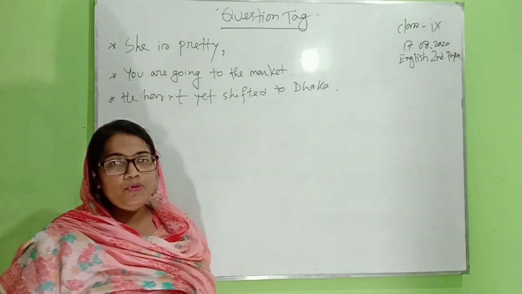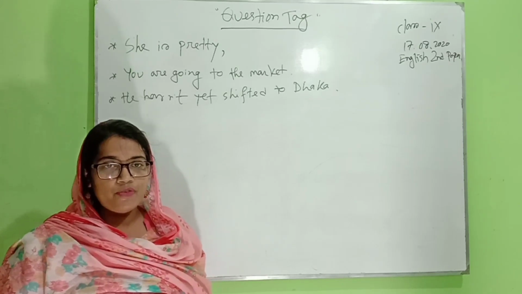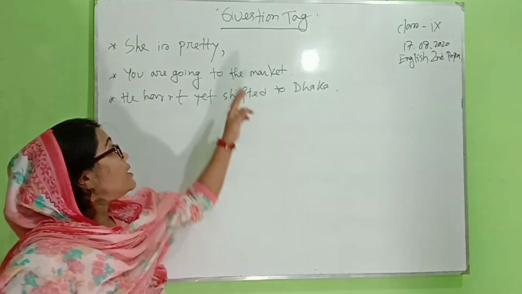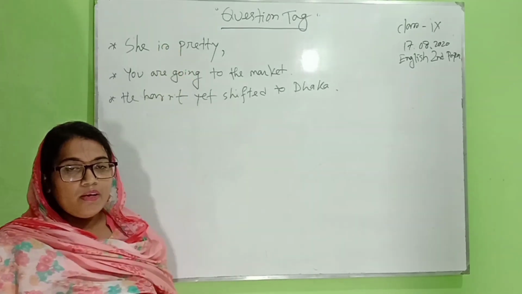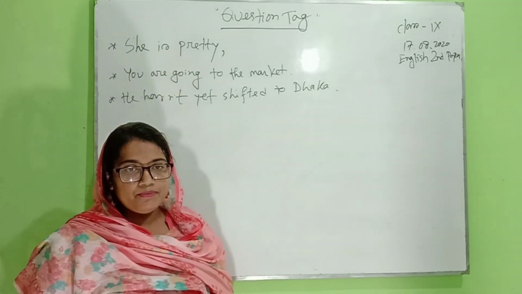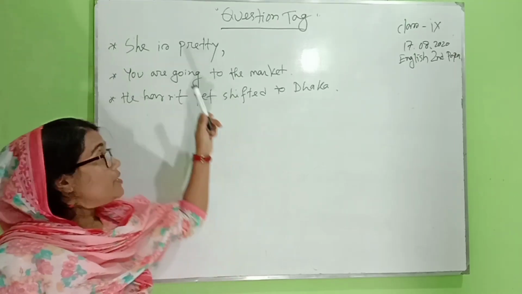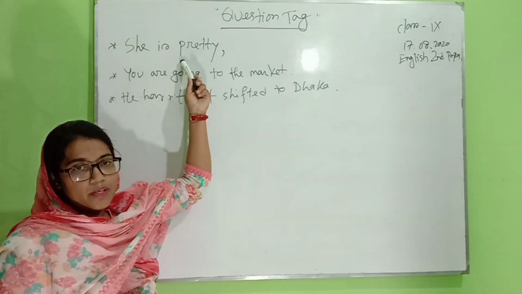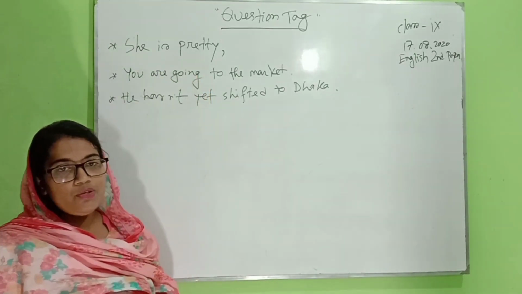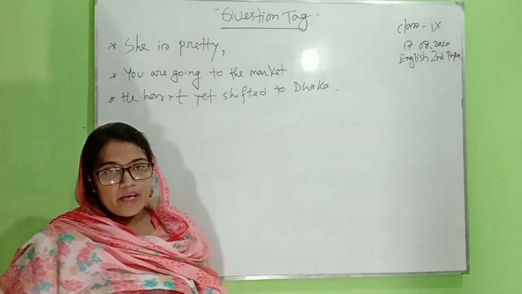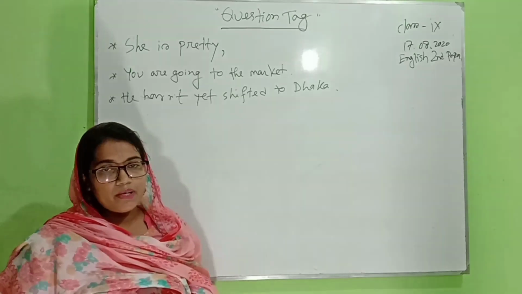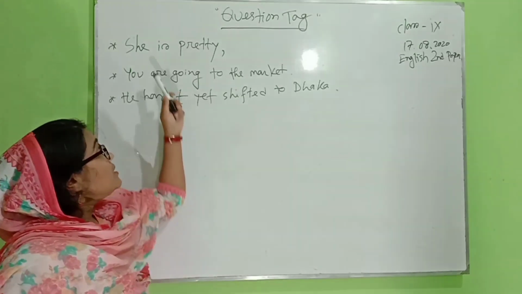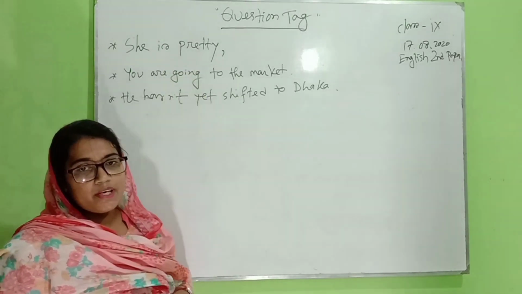Next, you have to add the same auxiliary verb that is used here. Here the auxiliary verb is "is". Okay. Now look here. She is pretty. At first, I am going to add here an auxiliary verb. What we can see in the statement is the auxiliary verb "is" here.